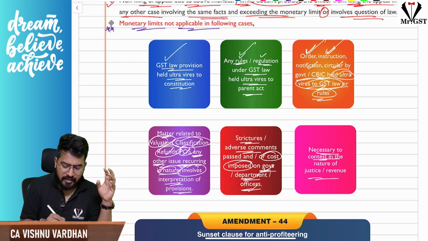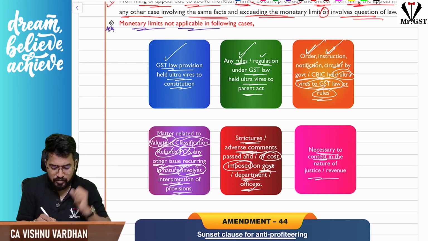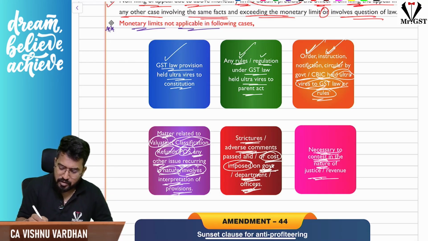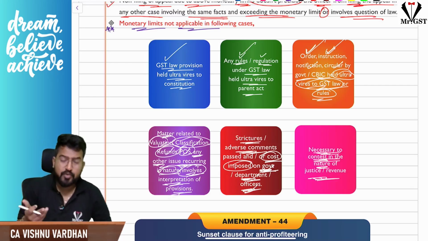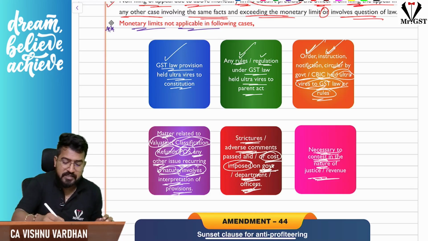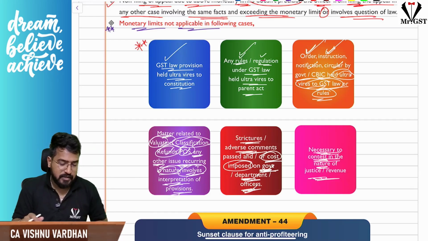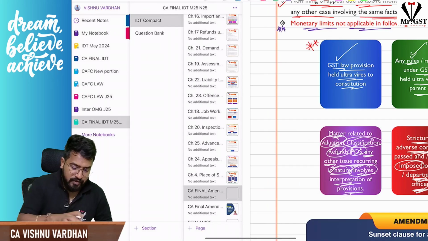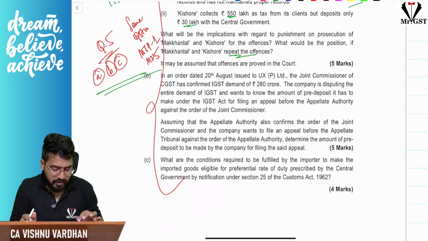which is recurring in nature and involves interpretation of provisions, or any adverse comments over the government, department or officers, or any penalties imposed on government, department or officers, which are necessary to contest in the interest of justice or revenue. For these cases, if they want to contest, monetary limits will not be considered. Please remember, this can be tested as a straight theory question. So that is with respect to the limits for going for an appeal by the department. Please make sure you are very thorough.